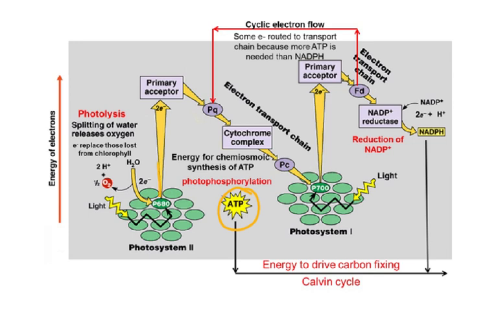So, electrons are excited in photosystem 2, and then electrons are excited in photosystem 1, and they're accepted by the primary acceptor. And then, when these electrons fall back, they pass through these carriers and the cytochrome complex, and then energy for chemiosmosis and synthesis of ATP. And this ATP is made, and this is called non-cyclic photophosphorylation. And the other one, the electron goes on to the NADP reductase and NADPH is made. So ATP is made and NADPH is made.